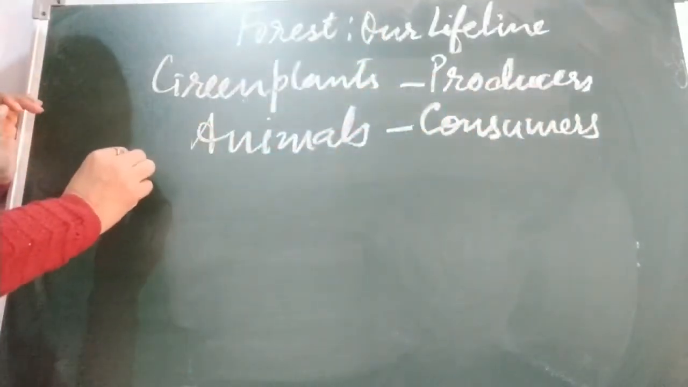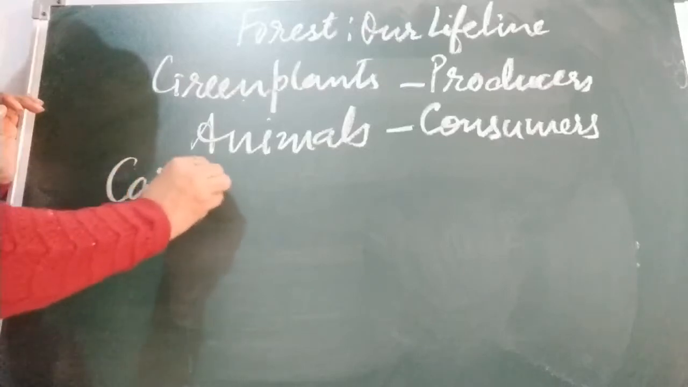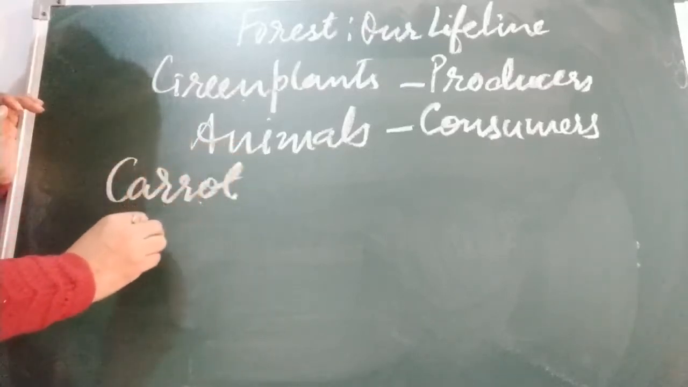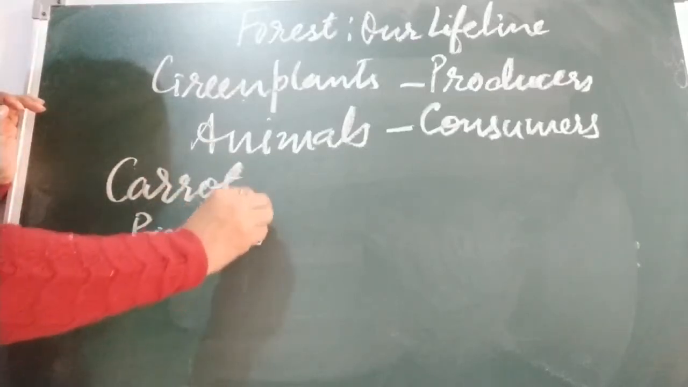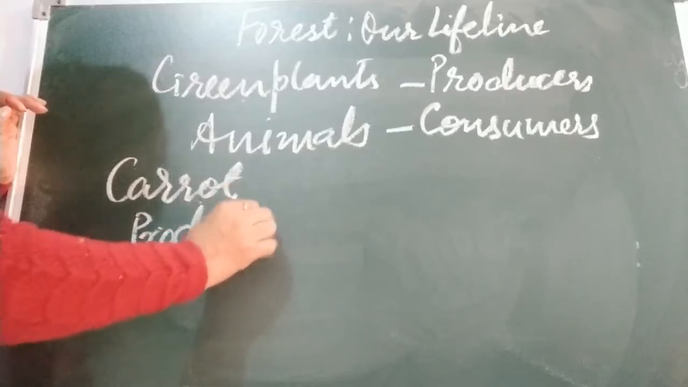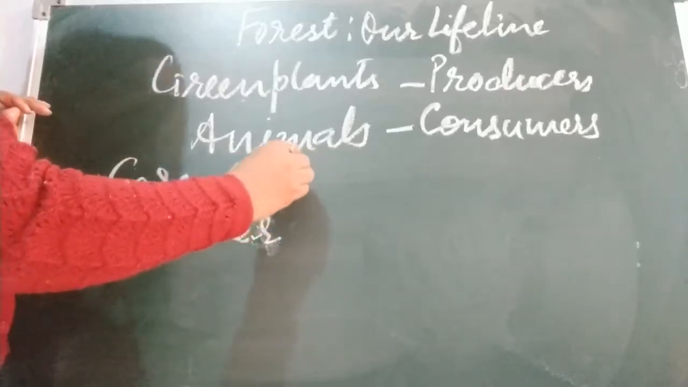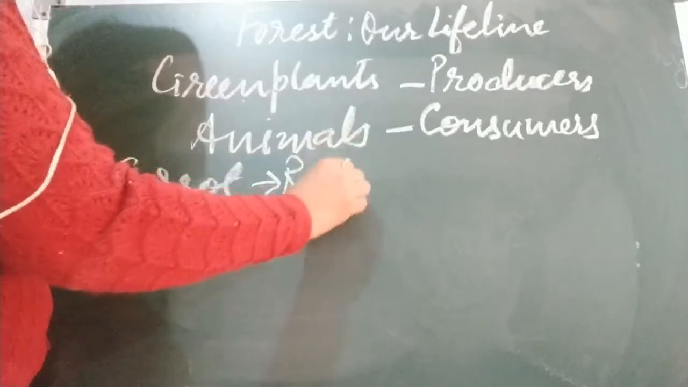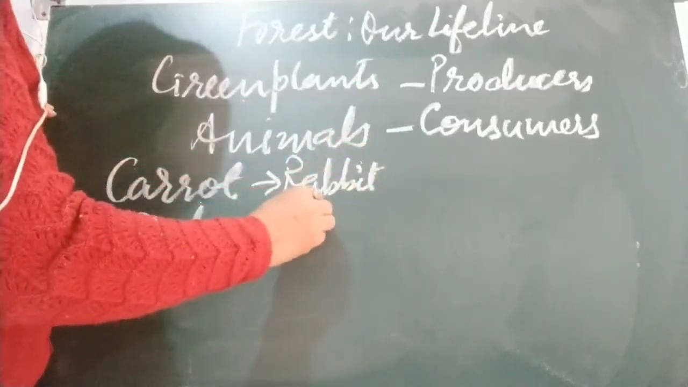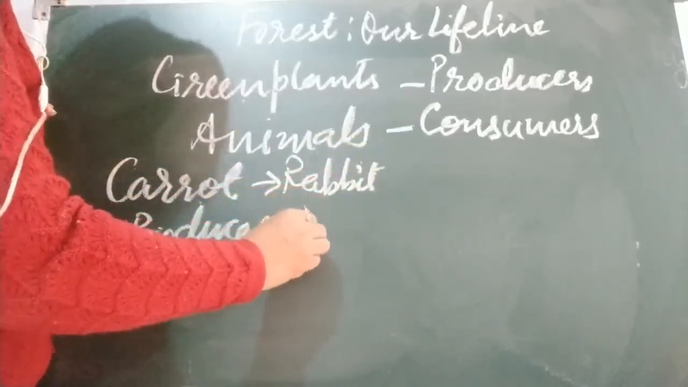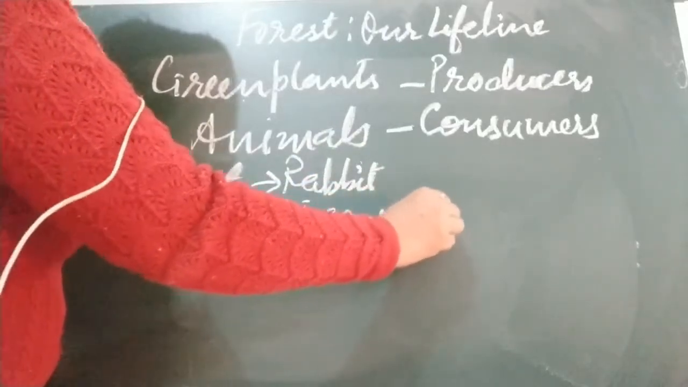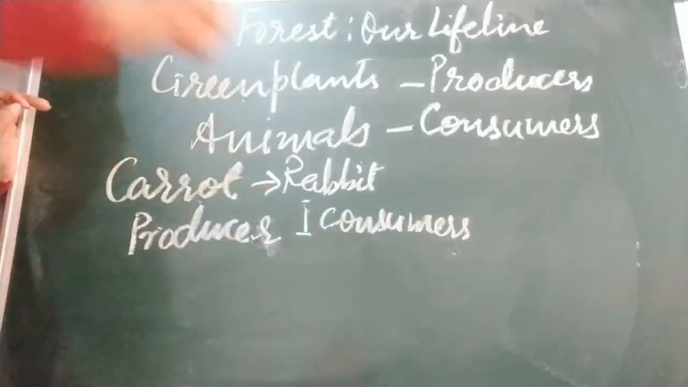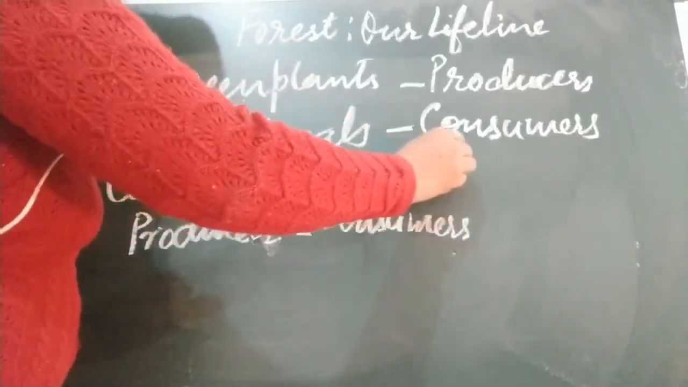Consumers. Children, like I told you, carrot is a green plant. This is what? Producer. Carrots are eaten by rabbit. Rabbit is the first consumer. And first consumers are always what? Herbivores. Okay.